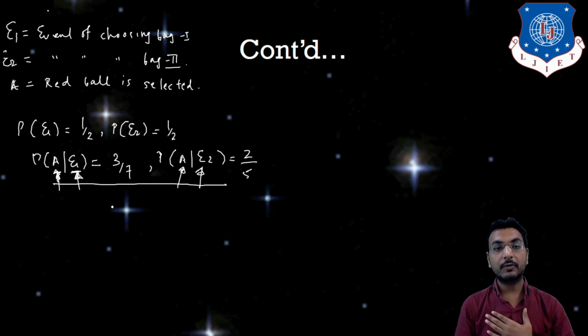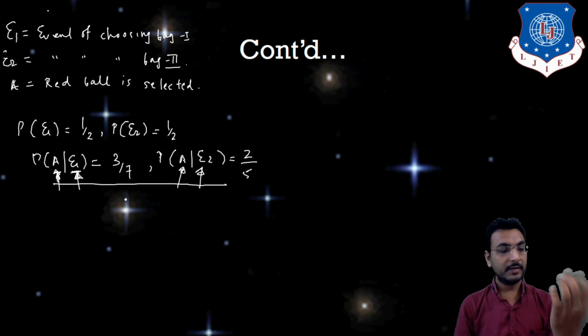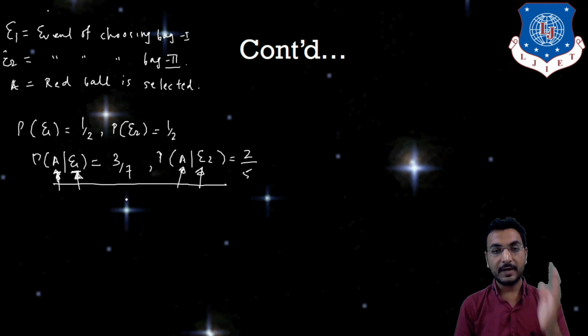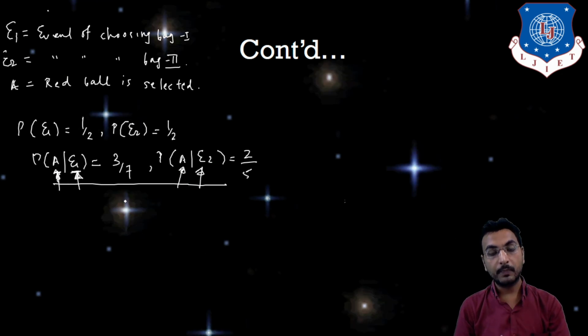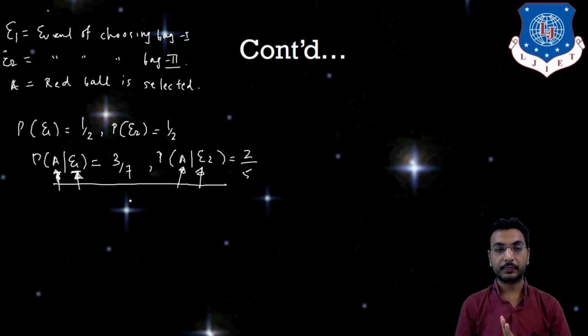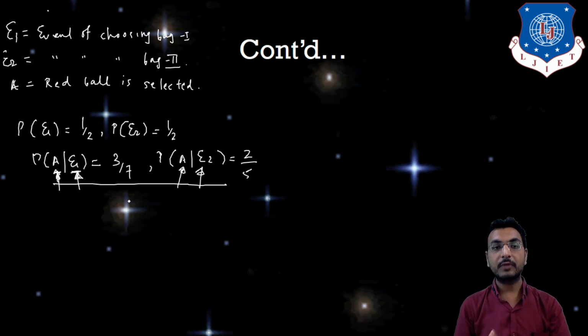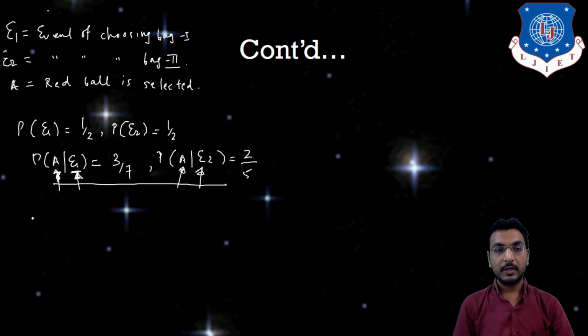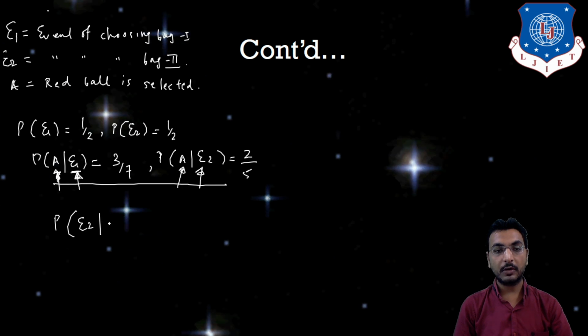What I want to calculate is that I have picked up one ball, that ball is red, and that red ball is selected from bag 2. That probability will be decided by conditional probability using Bayes theorem. Now see the formula for this: let's say I want to find P of E2 on the basis of A.